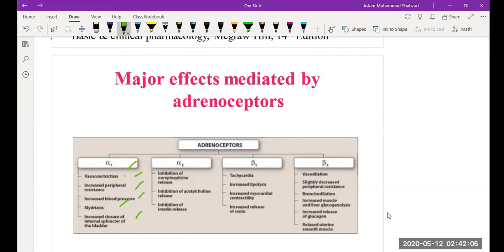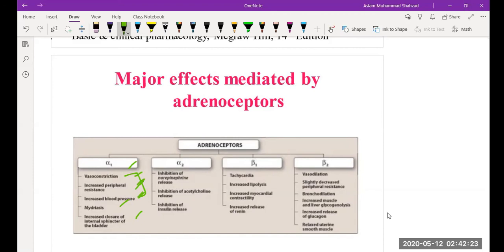So these three points are very closely linked. If there is a sequence, vasoconstriction occurs first, what happens then? Increased peripheral resistance, and then what happens? There is an increase in blood pressure. Then the mydriasis and increased closure of internal sphincters.